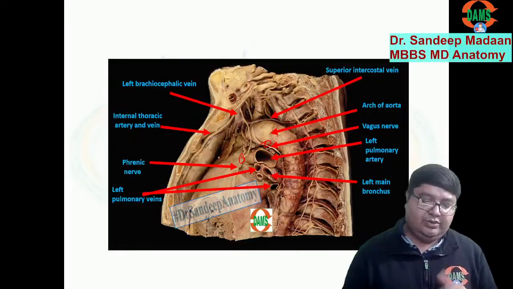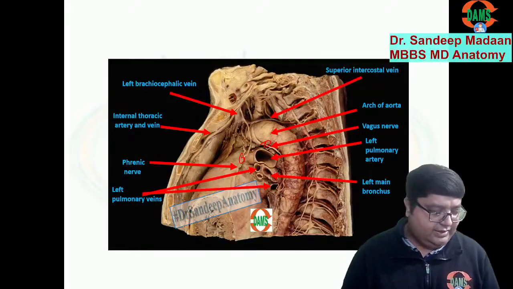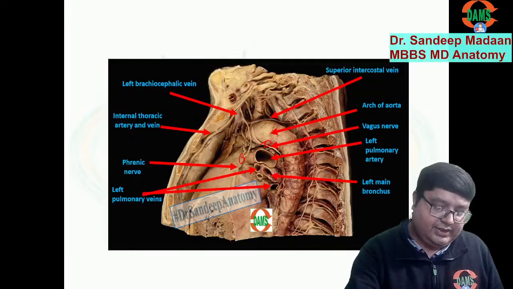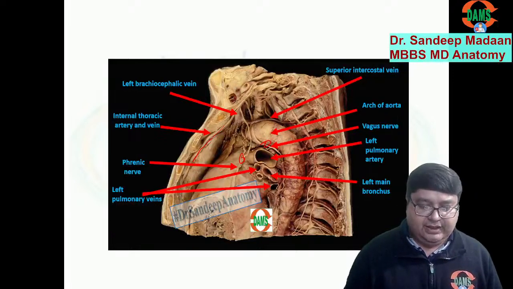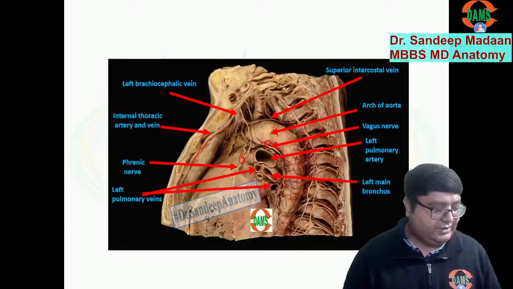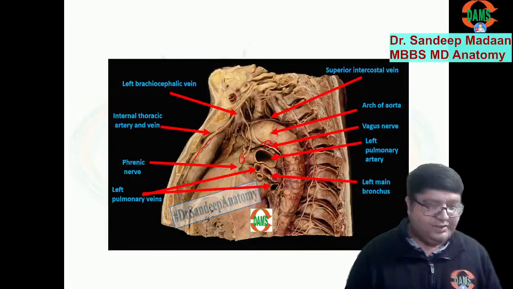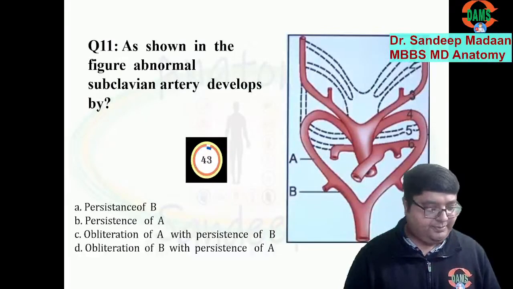Other structures you can also look at, like the internal thoracic artery. You can see this will be in the parasternal position behind the costal cartilages and all. So important structures you must understand and you must memorize. Let's move on. Next question.